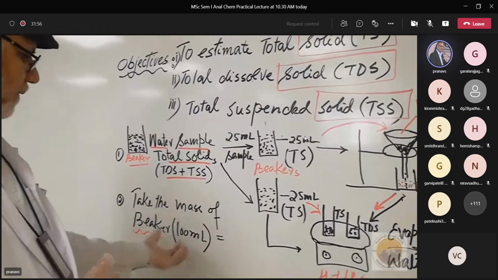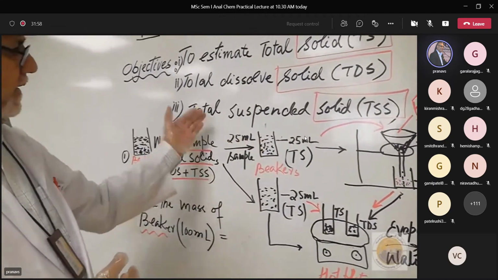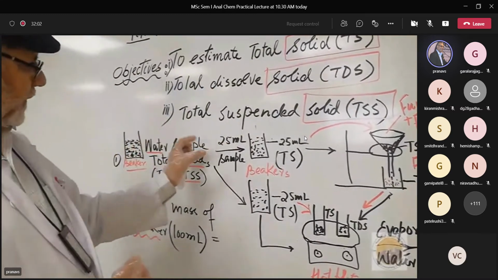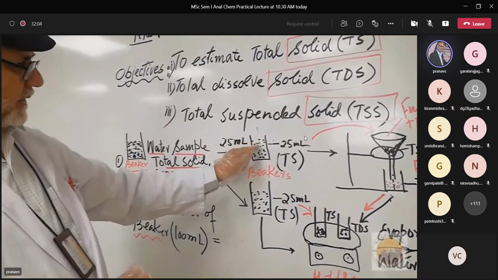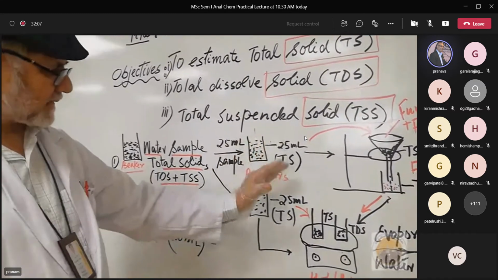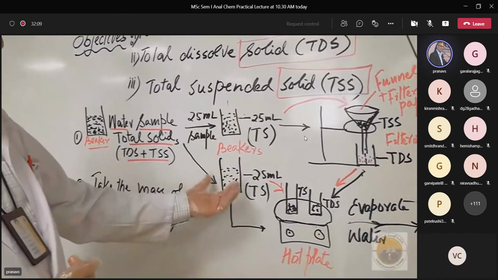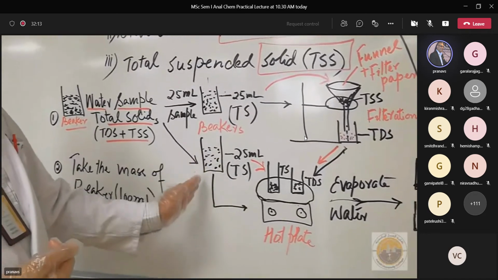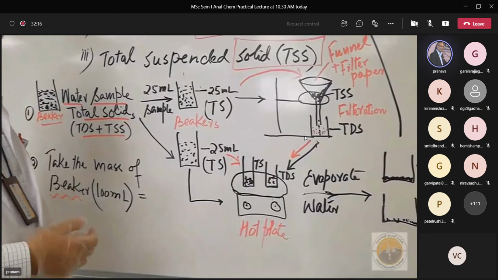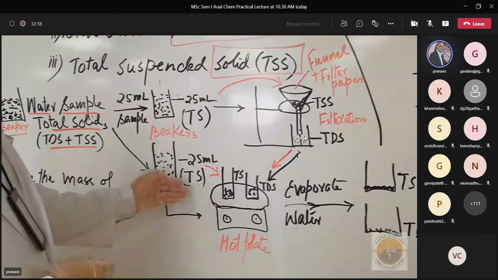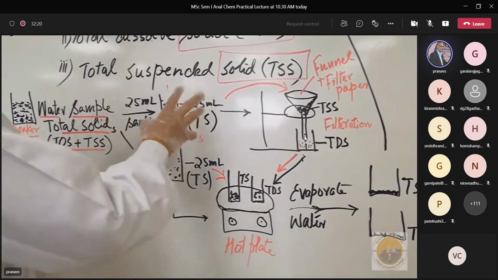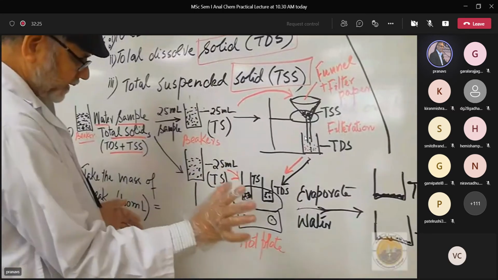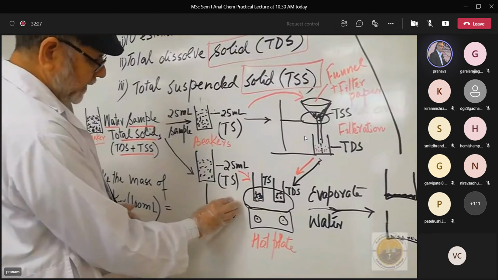So we should know the mass of these 100 ml beakers. We transfer 25 ml of the total sample that contains TDS plus TSS, and we will analyze this for TS. Another beaker, another 25 ml sample, we will analyze for TDS. But both are TS now. So what is the difference here? This is for TDS, this is for TS, total solids.